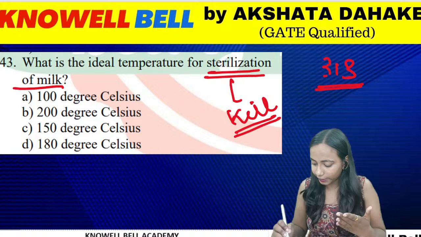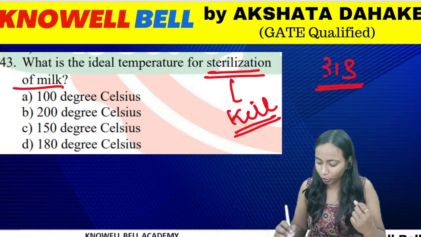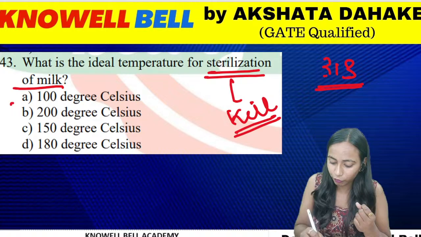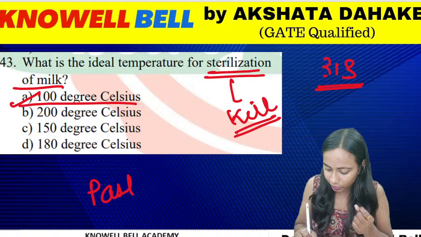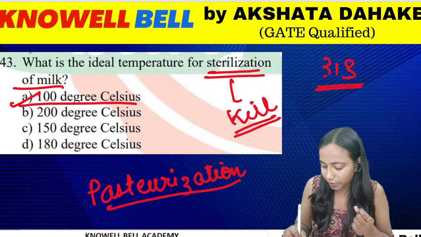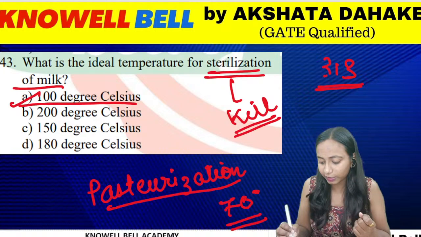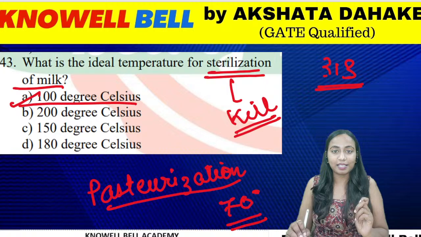So all of you must keep in mind for sterilization. What is the ideal temperature for sterilization? 100 degree is the ideal temperature. But if one has to do पास्चराइजेशन, अगर किसी को पास्चराइजेशन करना है मिल्क का, for the purpose of pasteurization temperature is 70 degrees, and if someone has to do the sterilization of milk, in this condition the temperature is 100 degree.